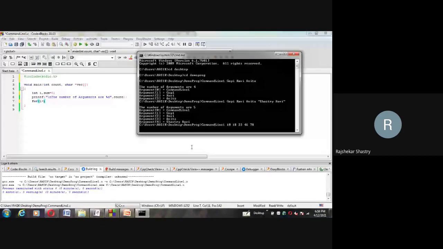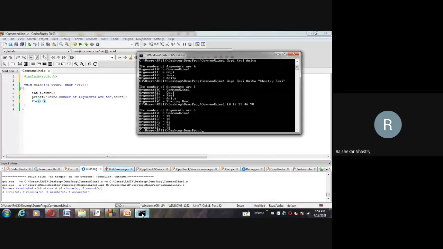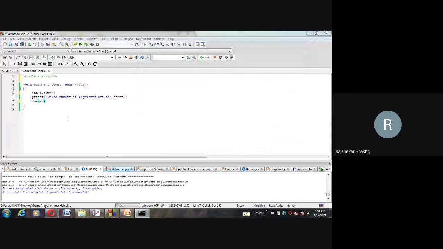So what is the resultant here? 28, 48, 51, 57, 97, and 97 plus 78, I think 175 or 165, whatever it may be. So that's the resultant that we have to get. This is what I'm expecting to be displayed. Let me see what I have to do. What is the logic here? Anyone? From 10 onwards, whatever we passed here, 10, 18, 23, all that integer values are to be added.